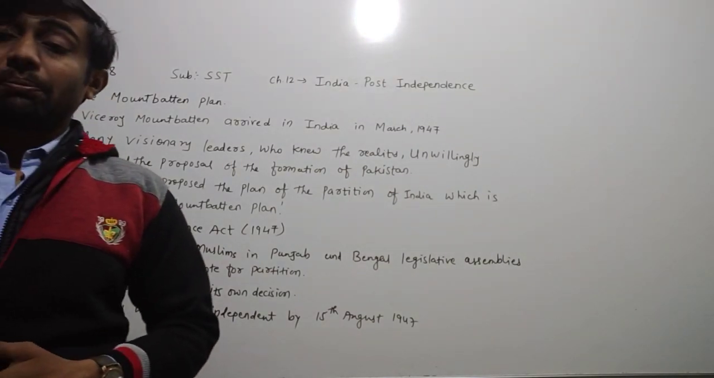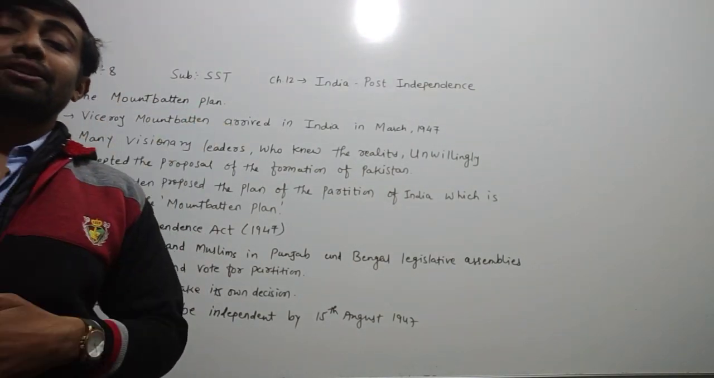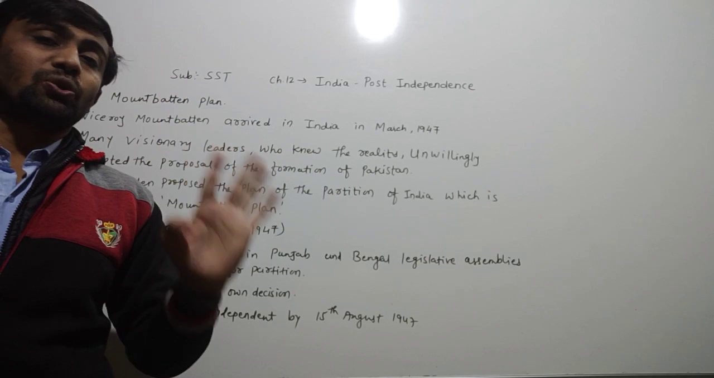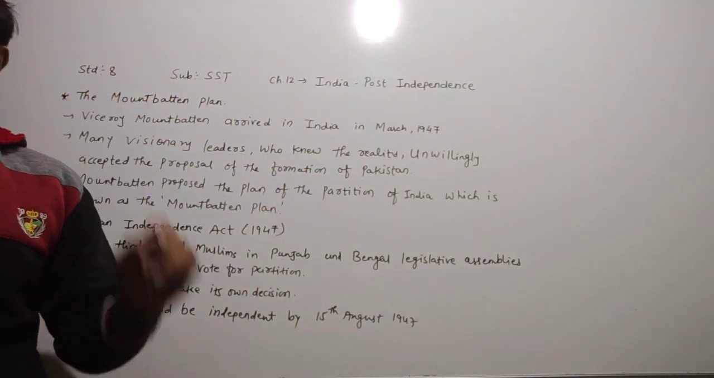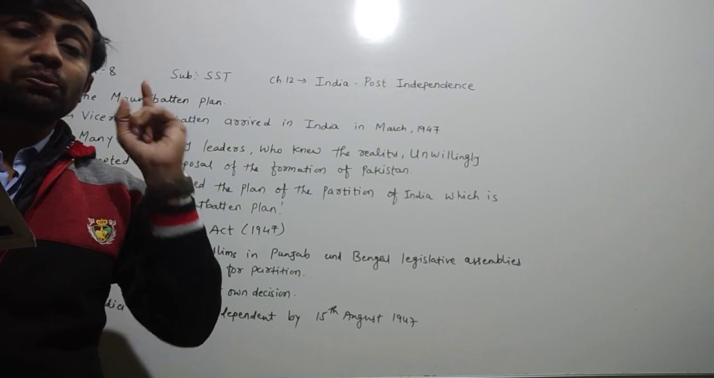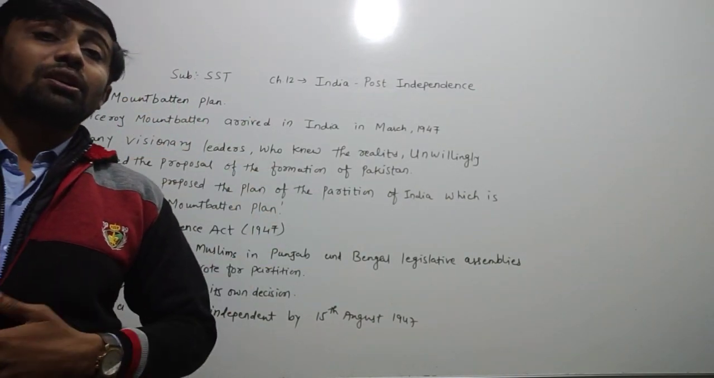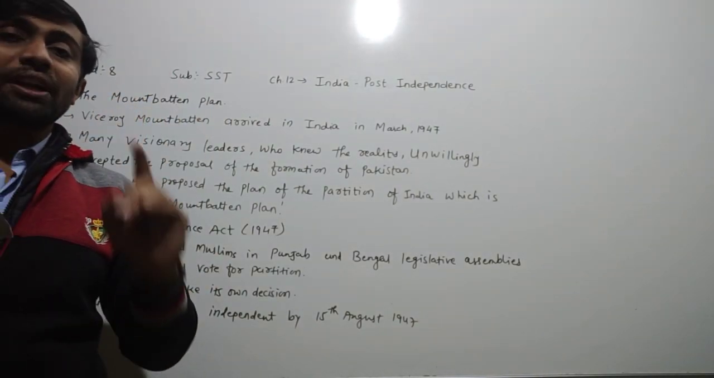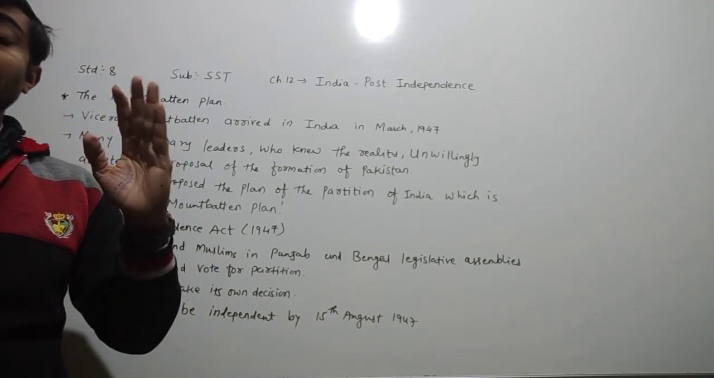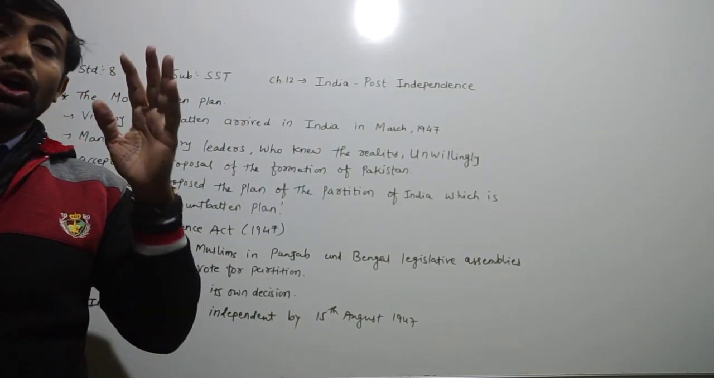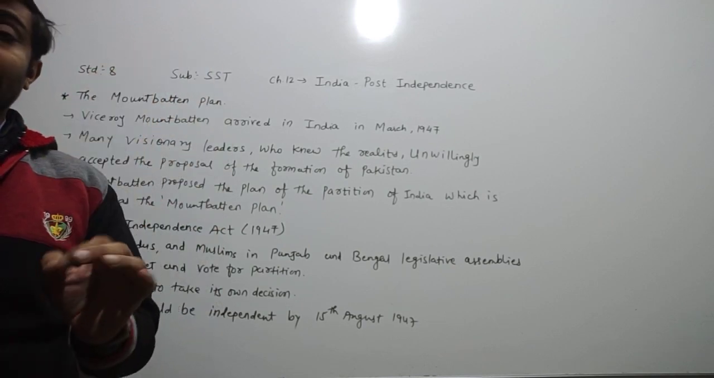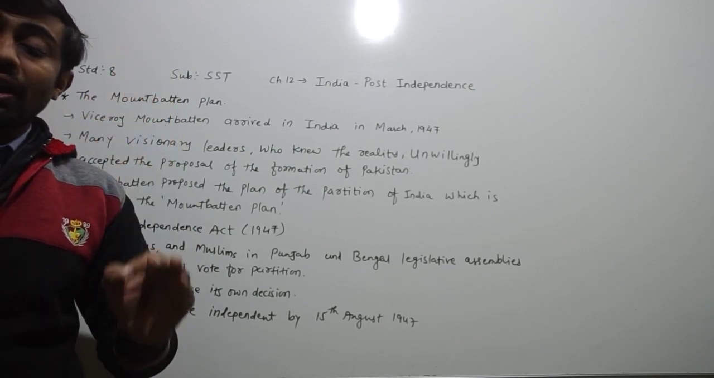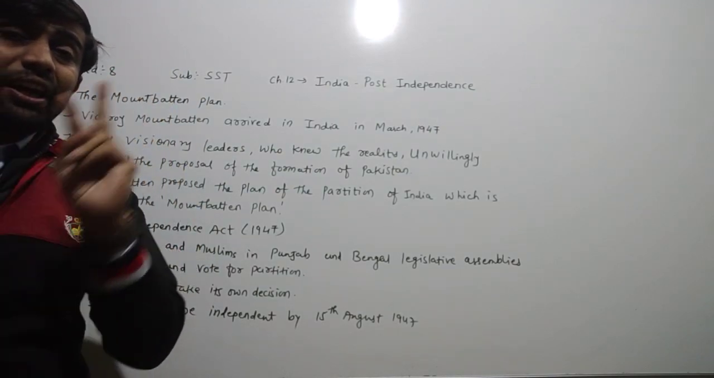Last one, dear children, we remember what they have given in this Indian Independence Act of 1947. The princely states could join any one of the unions, meaning Pakistan or India. And if they were not willing, they were free to remain independent. According to the Indian Independence Act and the Mountbatten Plan, India was divided into two nations, India and Pakistan.